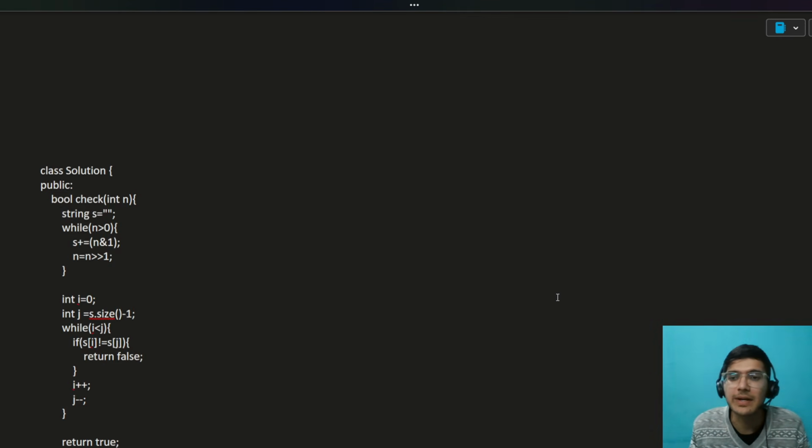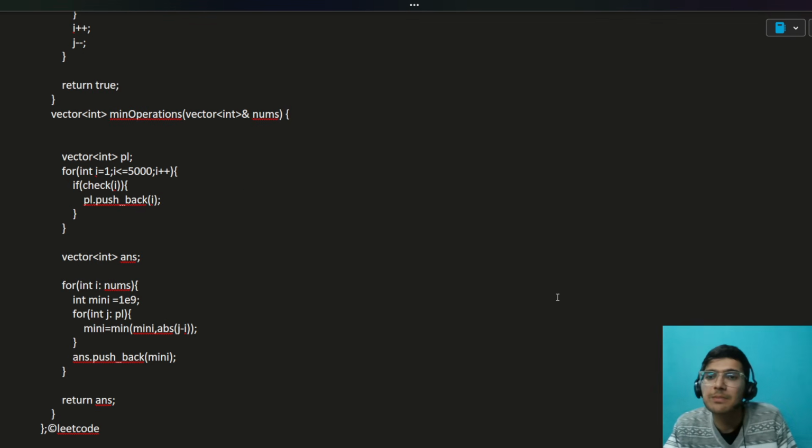Let me just quickly show you the implementation. What we did is very simple. We check for each i, and if it is a binary palindrome, we push it back into our array. Actually, you should run around 6,000, because for the 5,000 element, the next closest also we have to figure out, right? But luckily that worked. That means the closest part lies on the left side also. You can put this limit to be 6,000 because in the worst case, if LeetCode is nasty, it could go beyond that also.